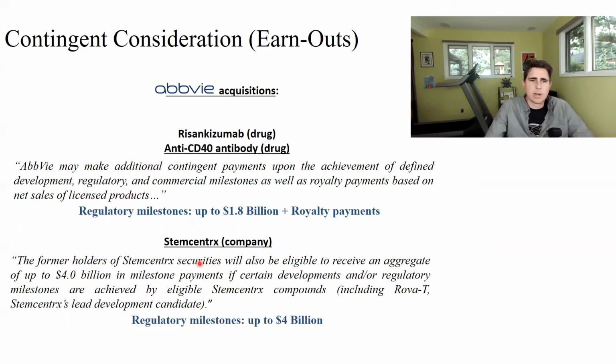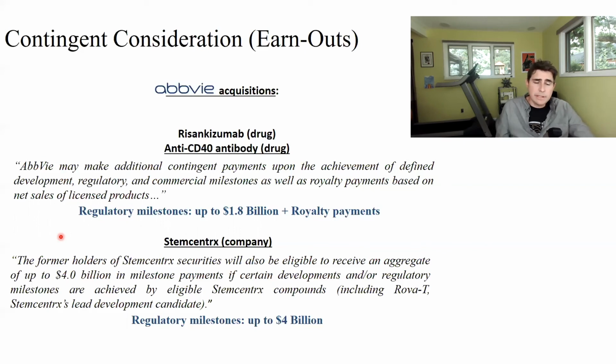That's contingent consideration. And with respect to the company, the former holders of StemStrix securities, so the former owners of the company, were being bought out, but they will be eligible to receive an aggregate of up to $4 billion in milestone payments if certain developmental and/or regulatory milestones are achieved by eligible StemStrix compounds. And so if, hey, we're going to buy the company from you, but if what we bought turns out to be a really good deal for us, we're going to share some of that upside with you. So that's a contingent consideration.